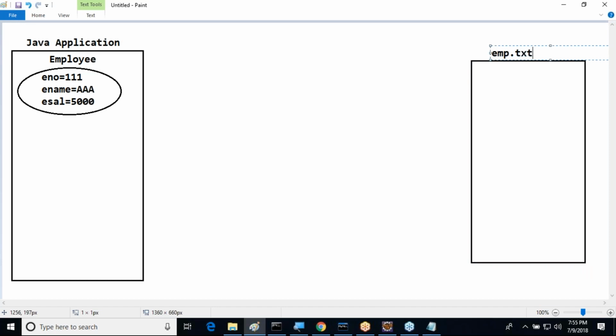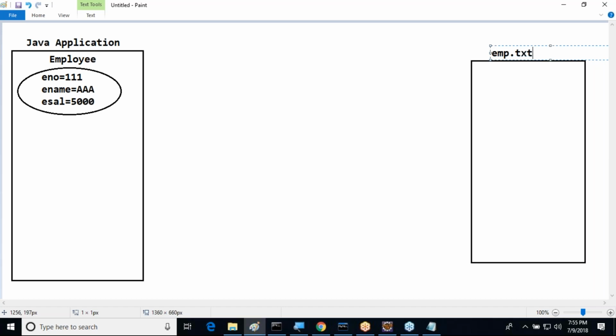So here my requirement is: the employee object is available in Java. I want to separate the data from an object, and I want to send the data to the emp.txt file. That's my requirement. So first we have to separate the data from the object. Serialization we have to do. Then after that we have to transfer the data to the emp.txt file.